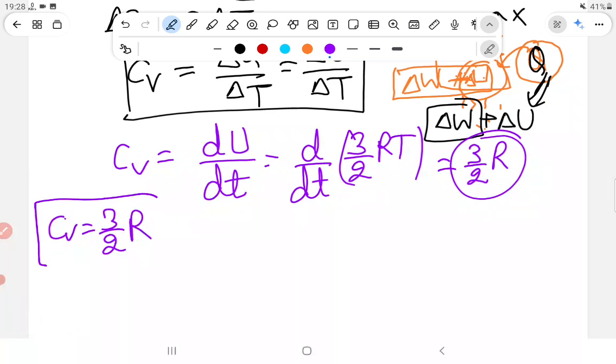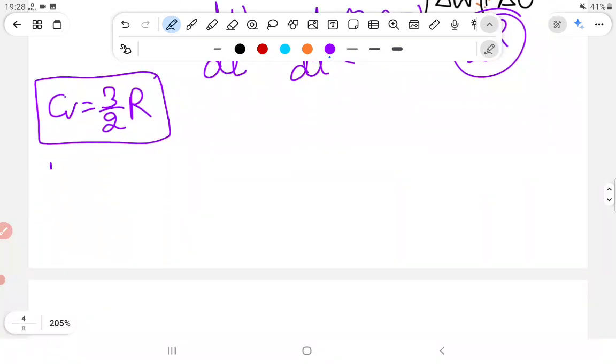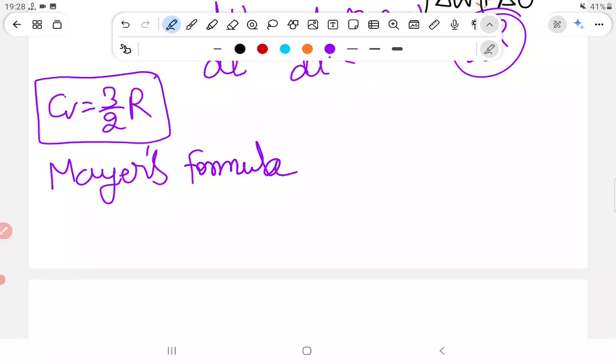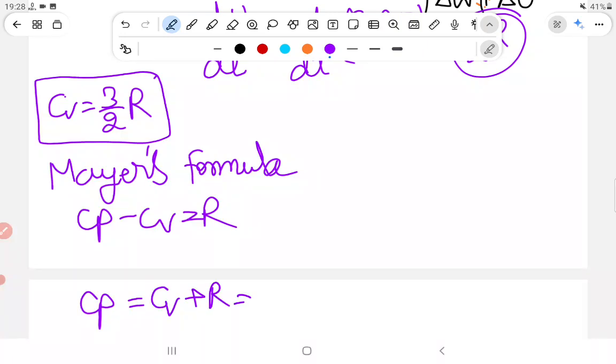Now we will use Mayer's formula. Mayer's formula gives a relation between Cp and Cv. Cp minus Cv is equal to R. So you get Cp is equal to Cv plus R. Cv value we have derived is 3/2 R, and R is added. So it comes out to be 5/2 R.